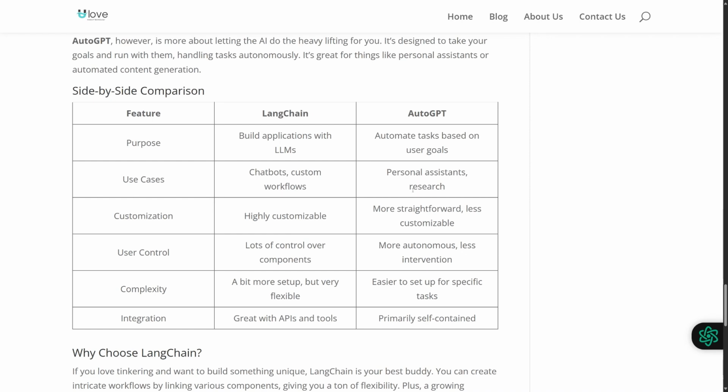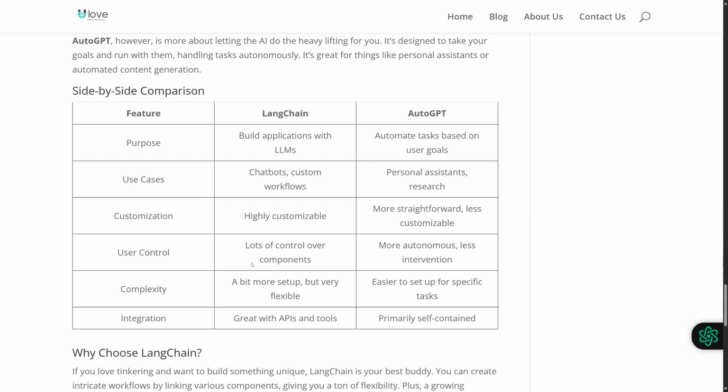Now we are going to be jumping next to customization. You can see we have highly customizable for LangChain, and more straightforward and less customizable with AutoGPT. So high customizability is available on LangChain and not on AutoGPT.